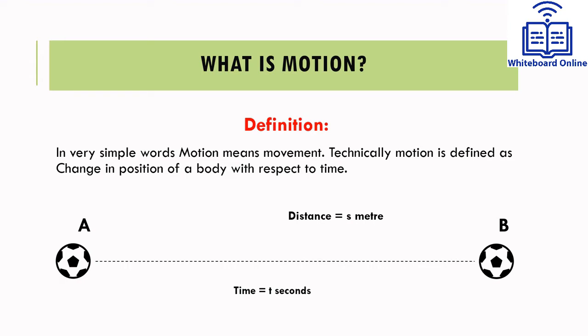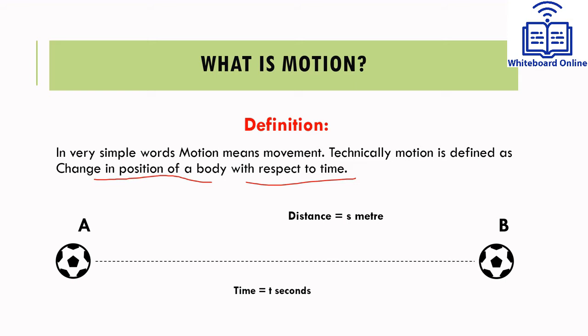Motion in very simple words is movement. If you want to define it more accurately and technically, motion can be defined as change in position of a body with respect to time. What does this mean? This means when a body is changing its position with time, then it is called to be in motion. Then that body is in motion.